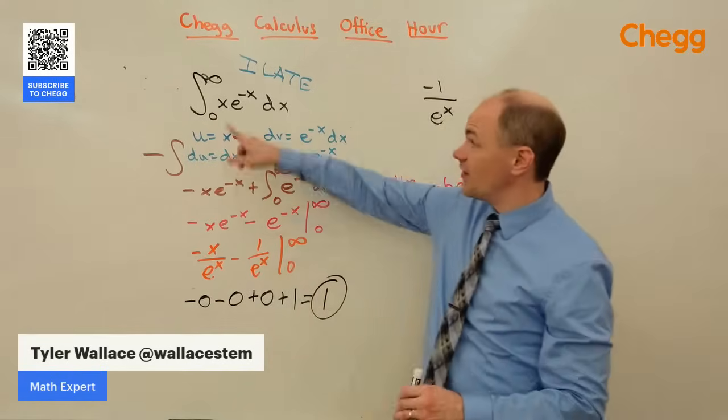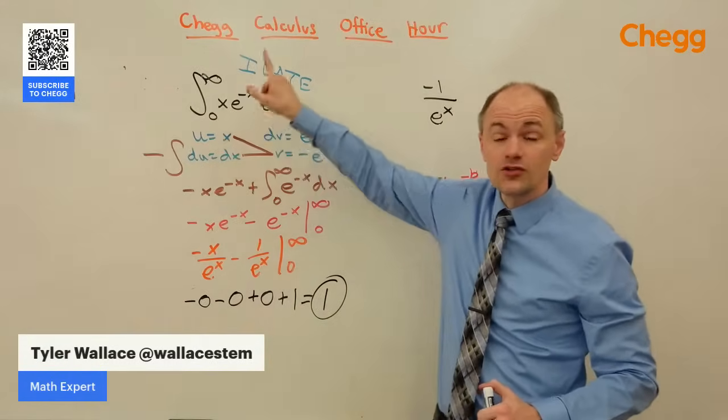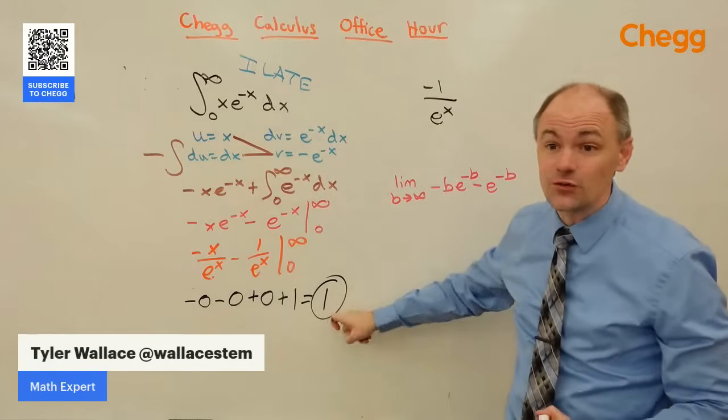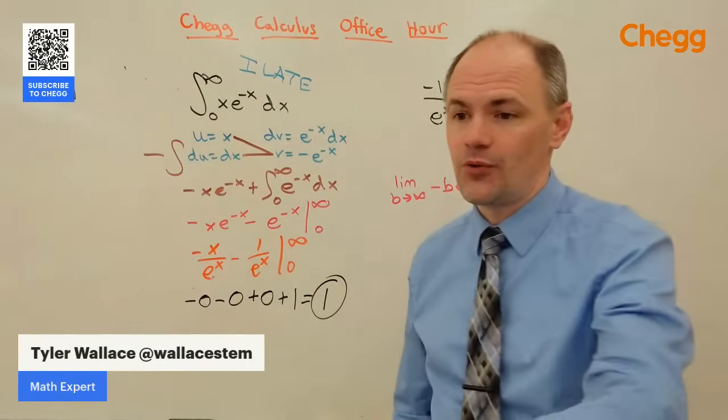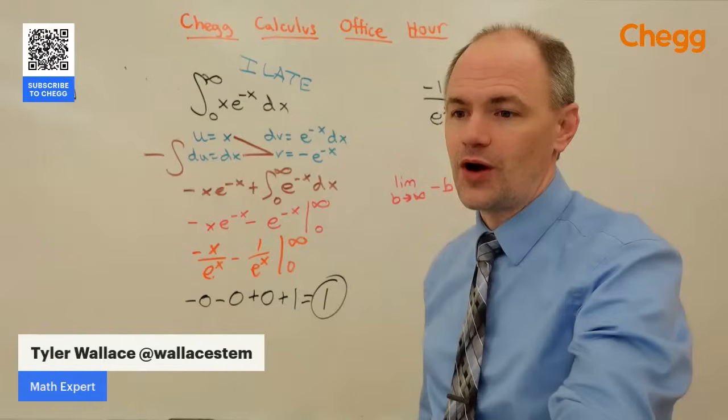And so it turns out the area underneath this function from 0 to infinity is exactly equal to 1. Pretty neat. That's how I would handle the improper integrals.